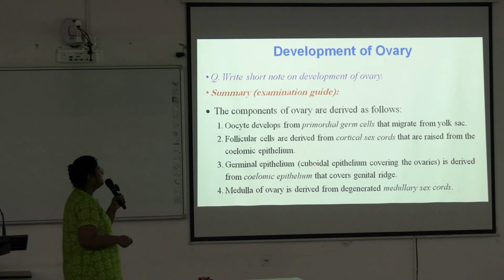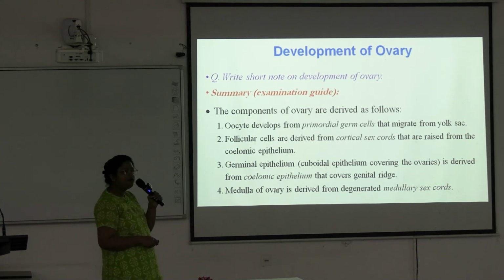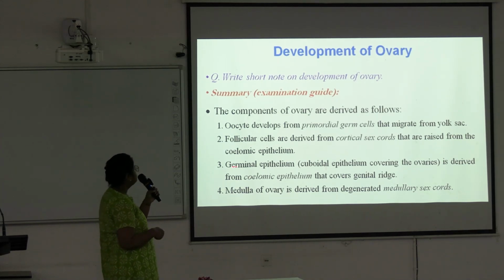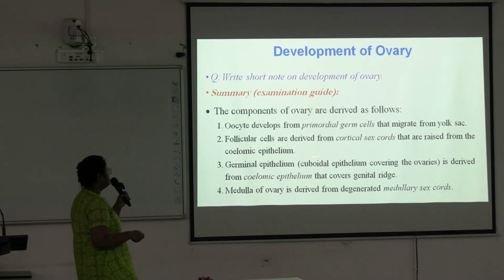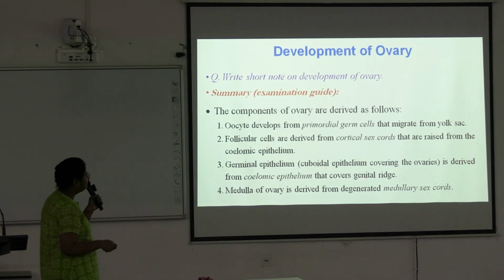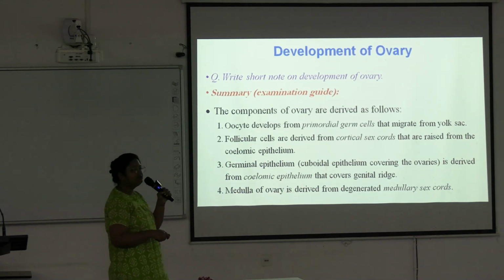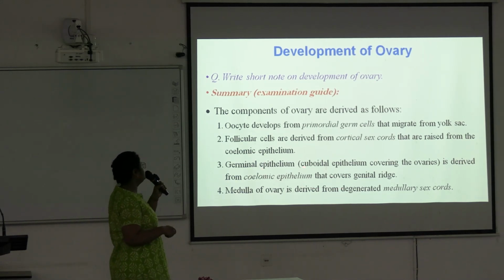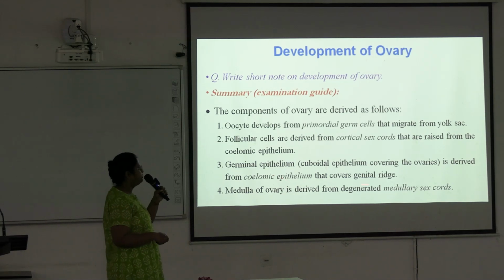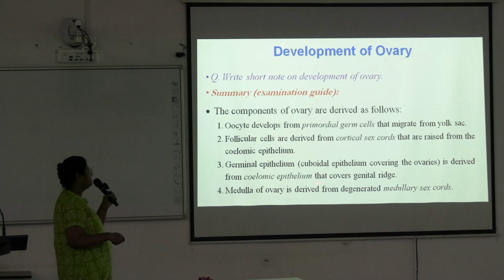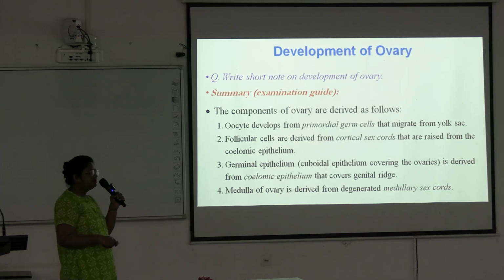Follicular cells are derived from cortical sex cords that arise from the coelomic epithelium. Germinal epithelium, that is cuboidal epithelium covering the ovaries, is derived from this coelomic epithelium that covers the genital ridge. And medulla of the ovary is derived from degenerated medullary sex cords.